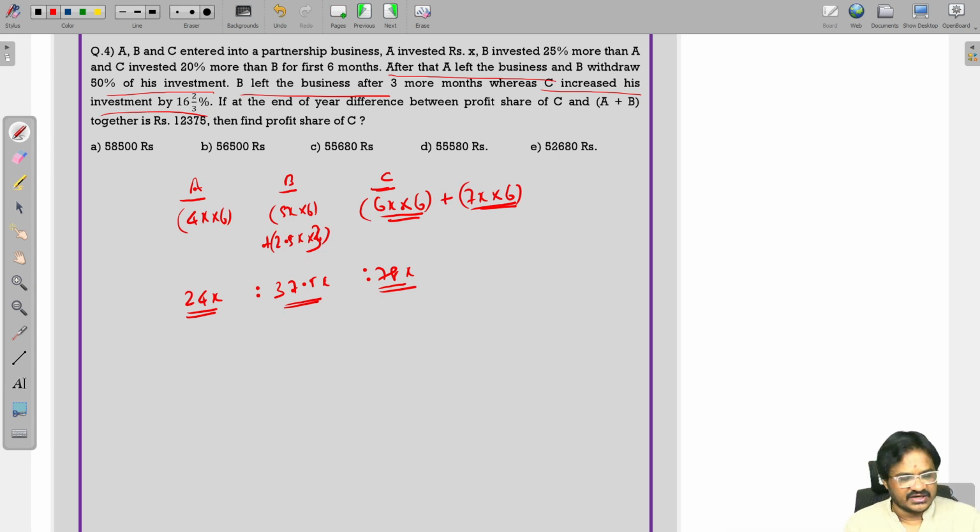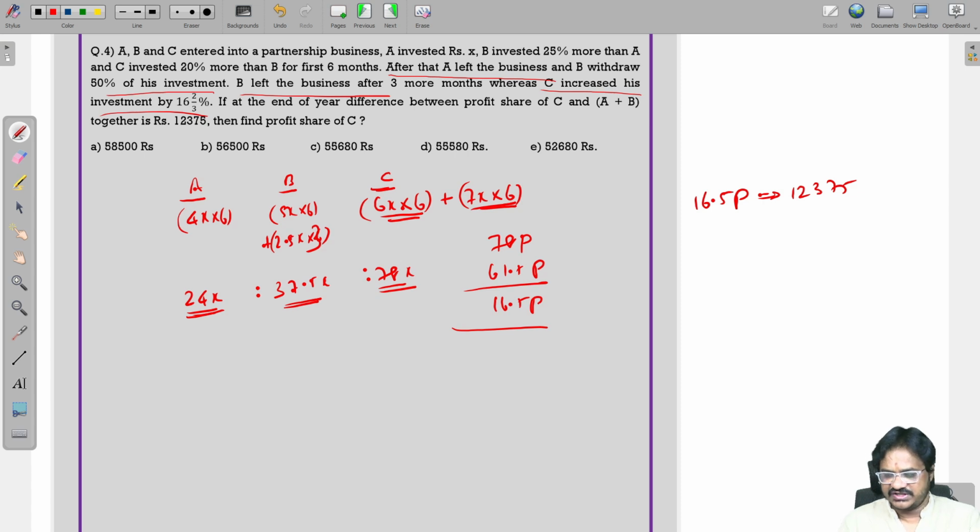If at the end of the year, the difference between C and A plus B together. So C is 78 parts, A and B together is 61.5 parts. What is the difference? 16.5 parts. It is given 16.5 parts equal to 12,375.